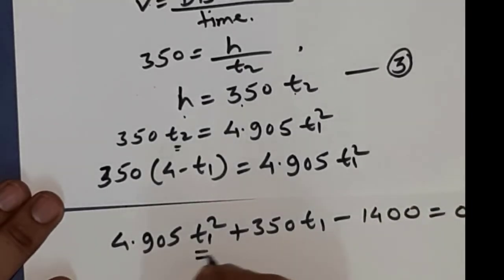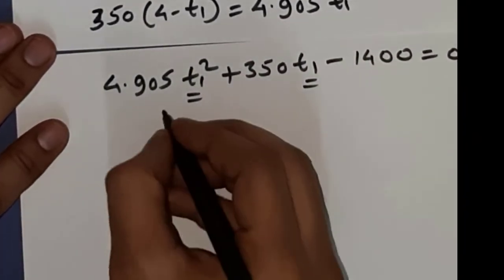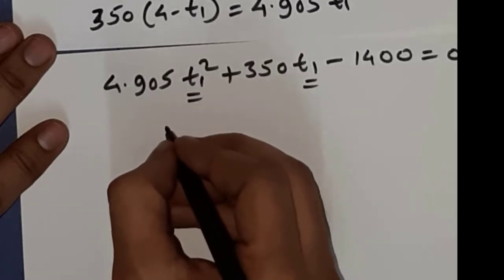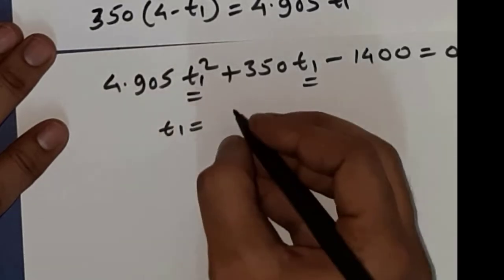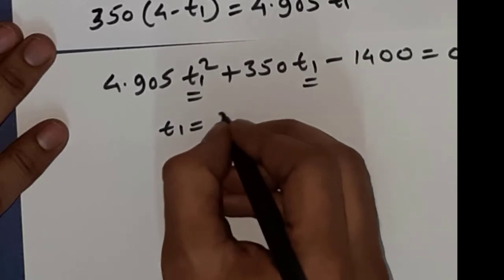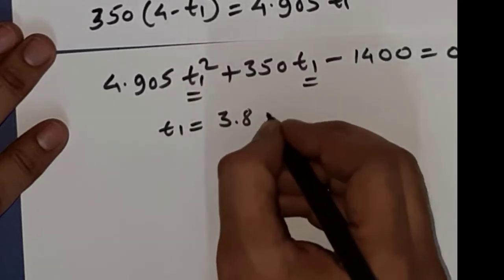So this is a quadratic equation in terms of t. Solving that equation, you will get the value of t1 as 3.8 seconds.